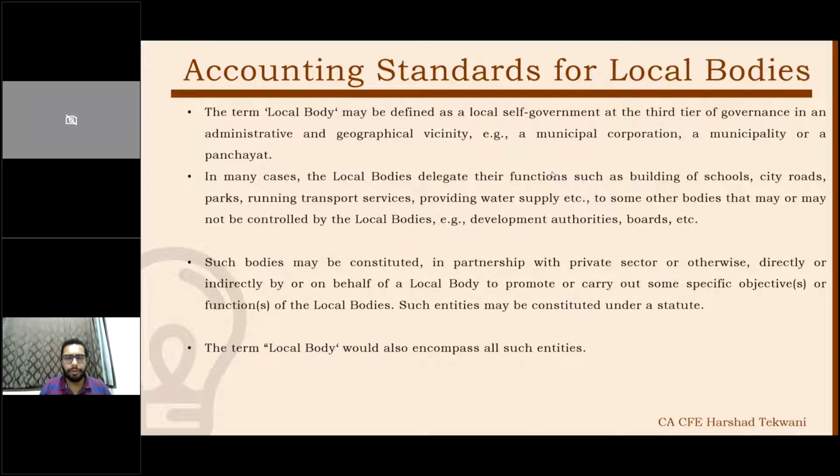Different bodies are set up under an act. They can be classified under corporate, or they cannot be. In some cases they are not classified as corporate, they are classified as local bodies. So in that case, which accounting standards will be applicable? All such entities are classified as local bodies. Now we'll see what is applicable to them.